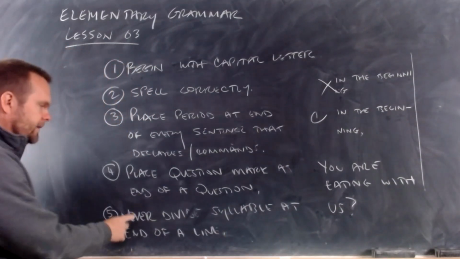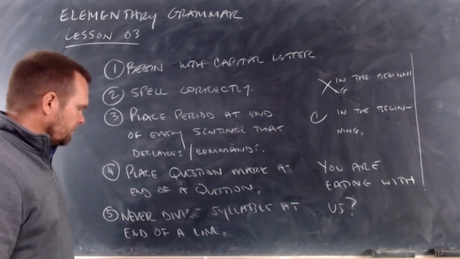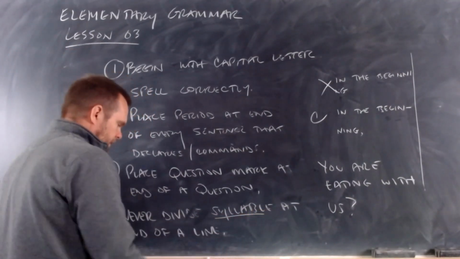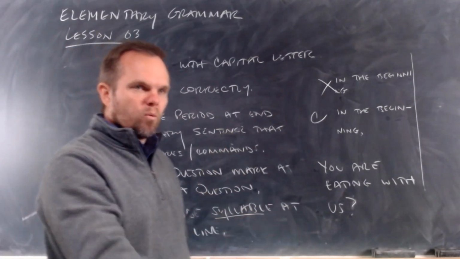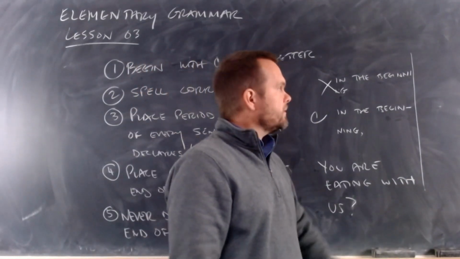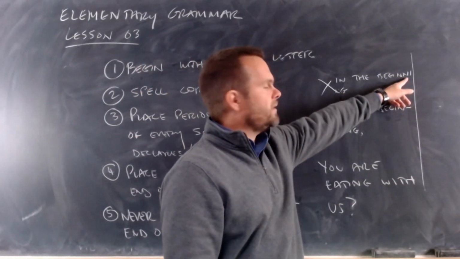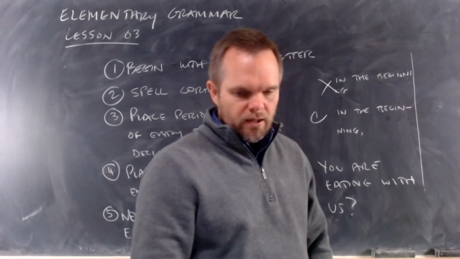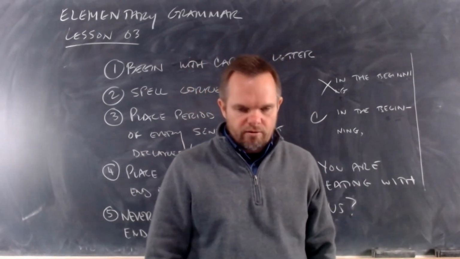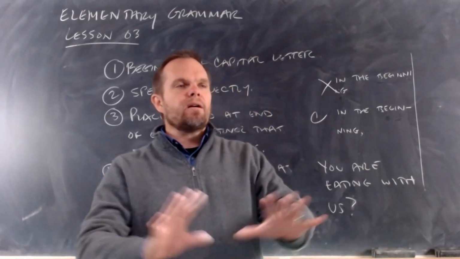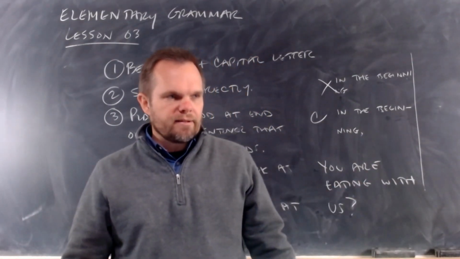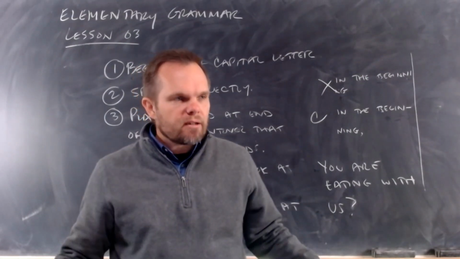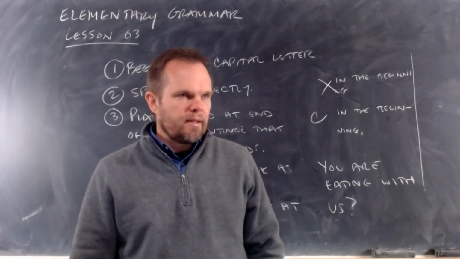And lastly, never divide a syllable. Never divide a syllable at the end of a line. You can divide a word at the end of a line, like this, but never divide a syllable at the end of a line. Okay? Those are the 5 rules for writing sentences. Now, obviously, there are many more rules for writing sentences. These are 5 rules for elementary grammar that you should focus on.